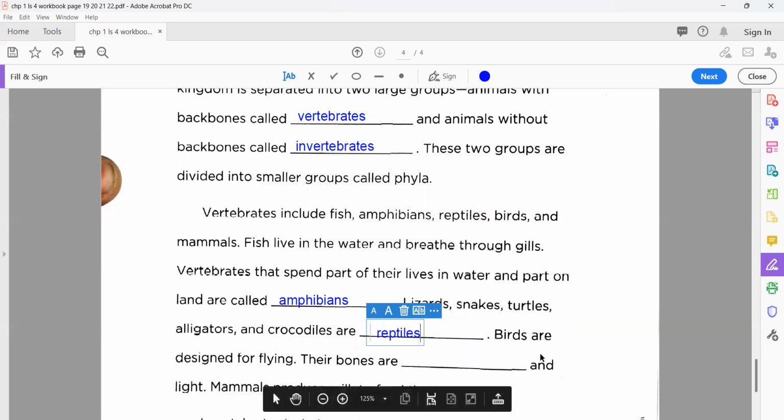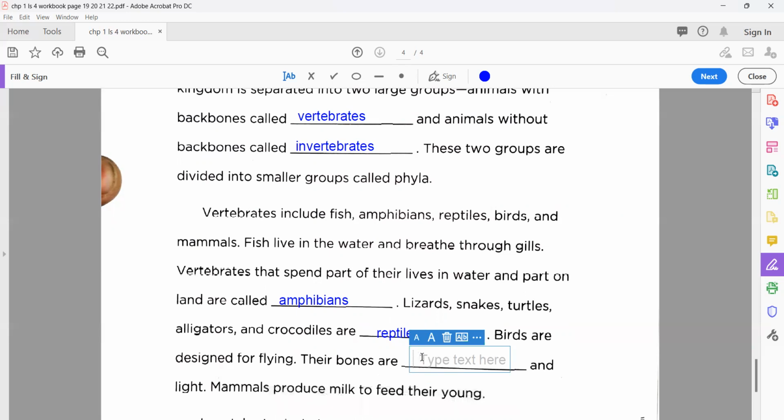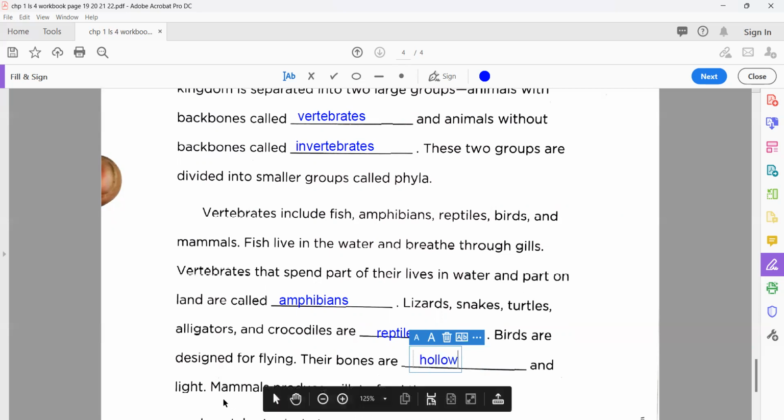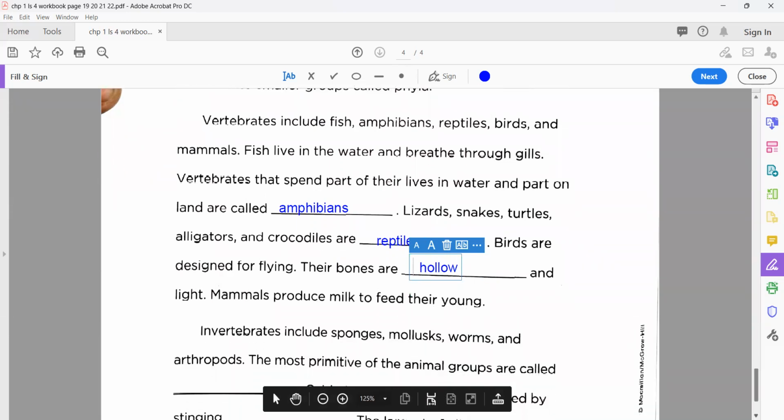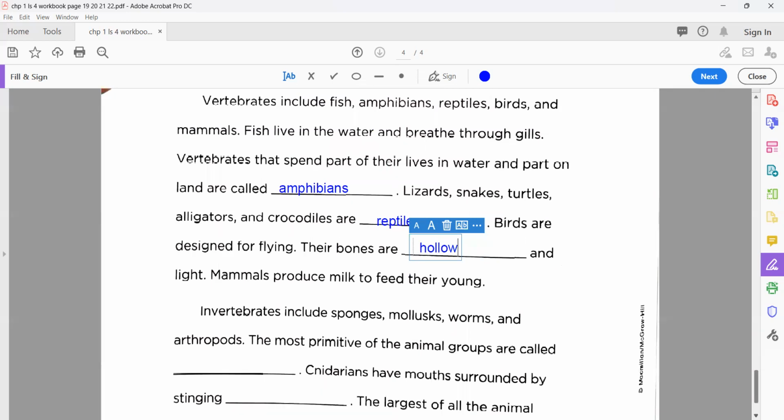Okay, birds are designed for flying. Their bones are dash. You know very well, if they have more weight, it's difficult. So their bones are mostly hollow and light, because it is difficult for them to carry more weight. Mammals produce milk to feed their young. Yes, we know that. Invertebrates include sponges, mollusks, worms, and arthropods.